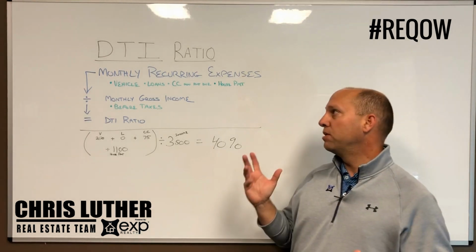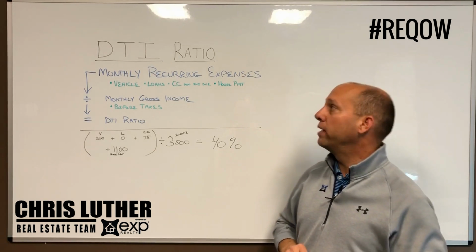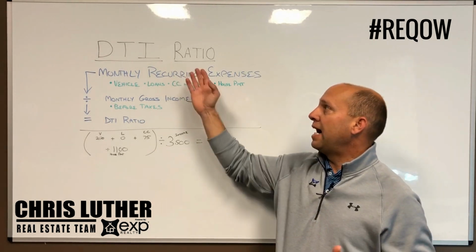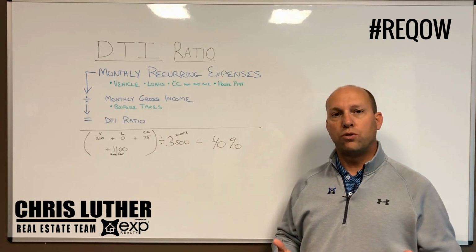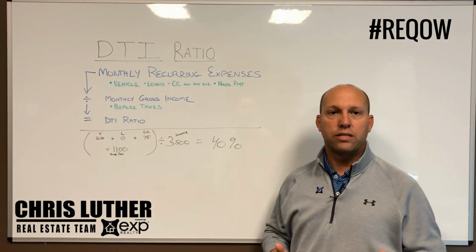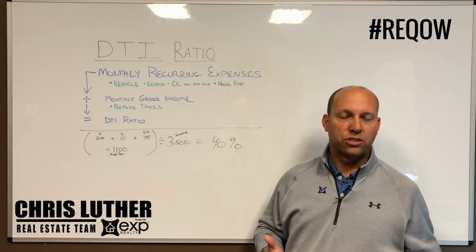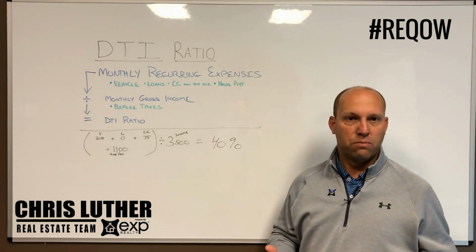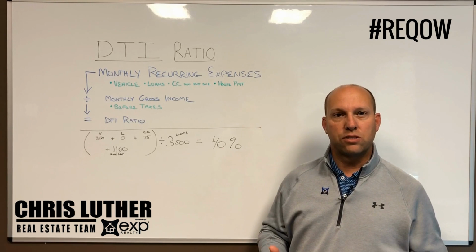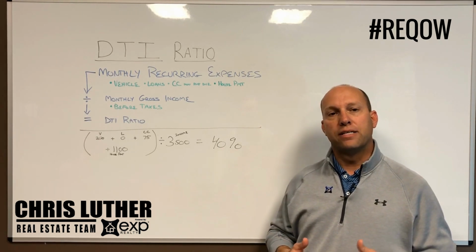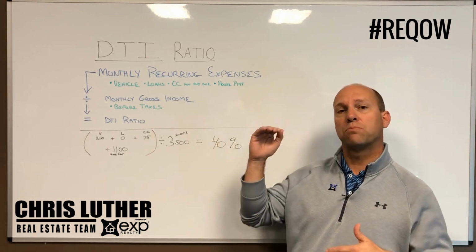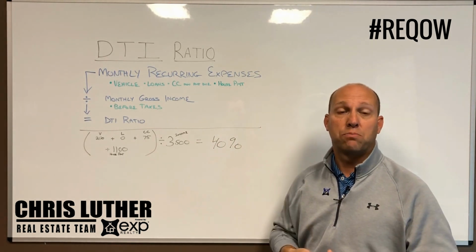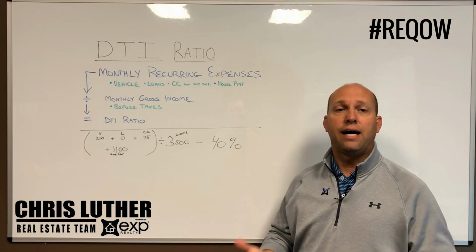I've got some notes here on the board we're just going to talk about real quick. Again, DTI is just debt to income. When you go to talk to a lender about a mortgage, they're going to collect certain information on you. They want to know how much money you make, obviously, what your expenses are. And what they're trying to determine is a ratio that is referred to as DTI, debt to income: how much money you make versus how much money you're obligated to pay out every month.